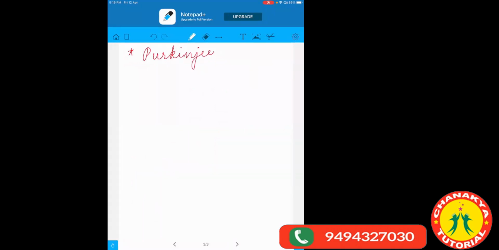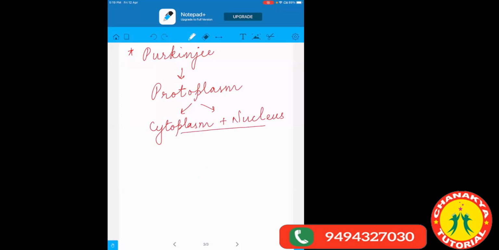Purkinje gave the term protoplasm. What name has he given? He has given the word protoplasm. This protoplasm is made up of two components, cytoplasm and nucleus. When we talk about cytoplasm and nucleus together, we call them protoplasm.